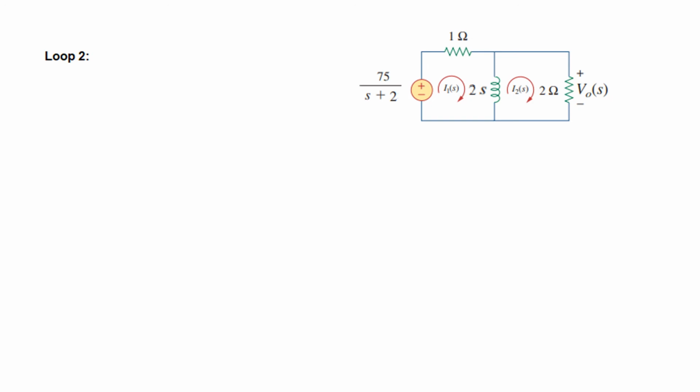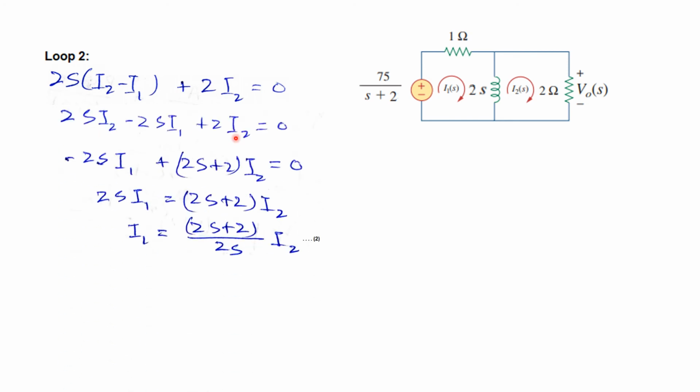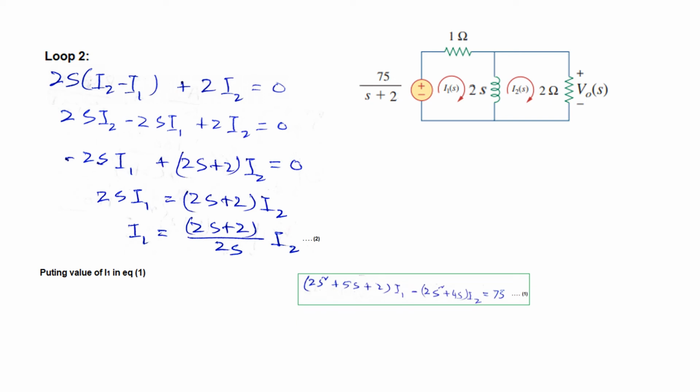Okay, then we move to loop number 2. So loop number 2 equation is 2s (I2 minus I1) plus 2 I2, and from here we'll simplify and find the value of I1. So this is what is our equation number 2. Now I'll put the value of I1 from here into equation number 1 that we got. So this is the equation number 1 we had. Now I'll put the value of I1 here.